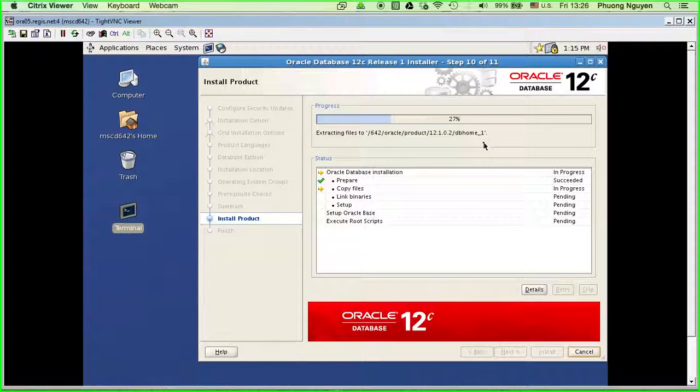So we just have to wait. It takes a while. 644 has a lot of pluggable databases within that database, a lot of smaller databases inside that database. So it takes a long time to install the binary and also to upgrade, because when they upgrade they have to copy everything from the old one to put in the new one.